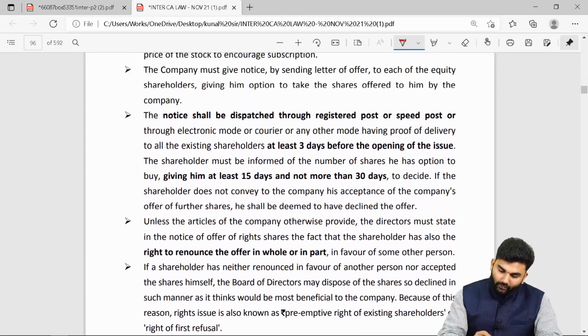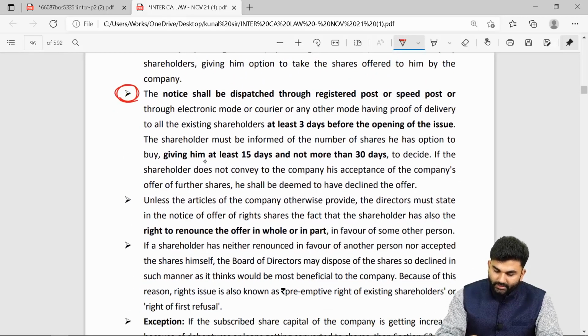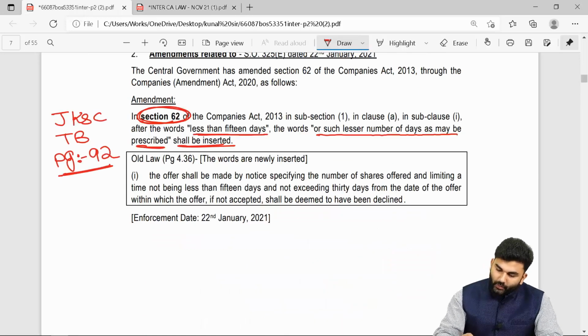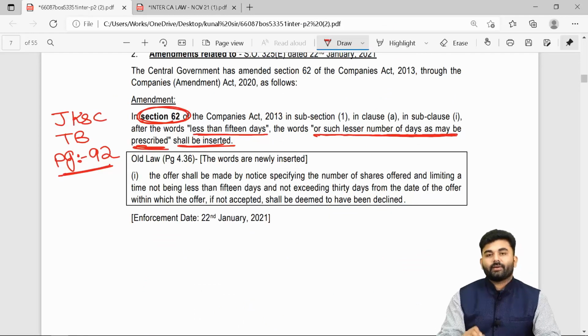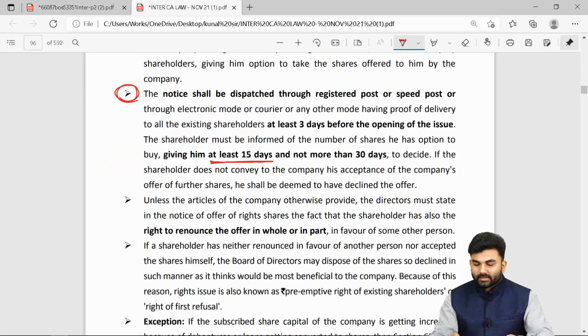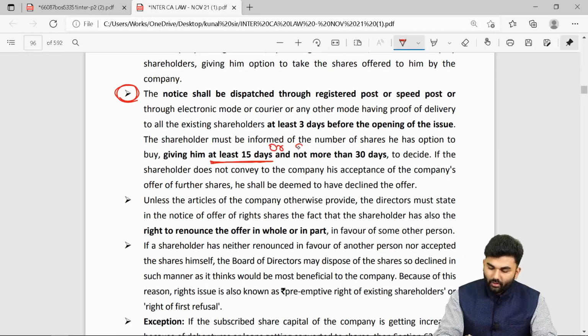So under this point, where you find the words give him at least 15 days, along with these words you need to add the new words or such lesser number of days as may be prescribed.